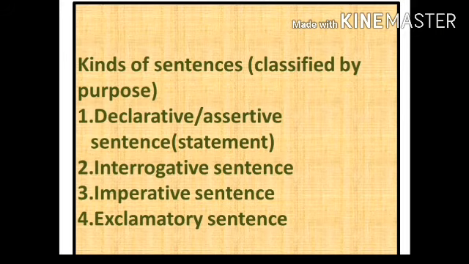The very first kind of sentence is declarative sentence, or assertive sentence, or you can say statement. The second kind of sentence is interrogative sentence, means questions. Third is imperative sentence, and fourth is exclamatory sentence. So let's see all these kinds of sentences one by one.